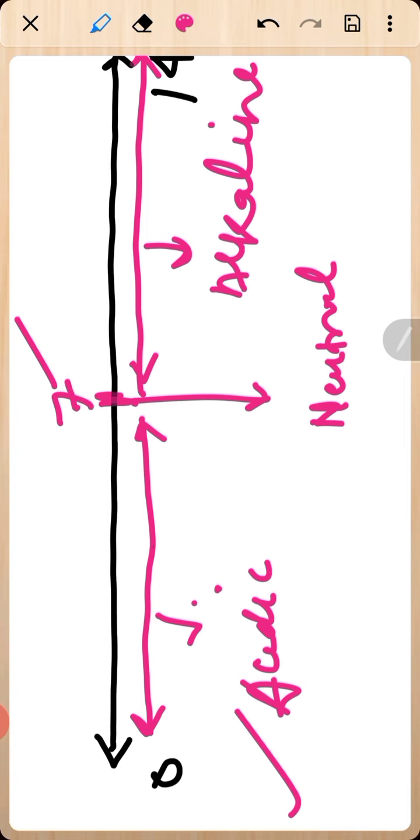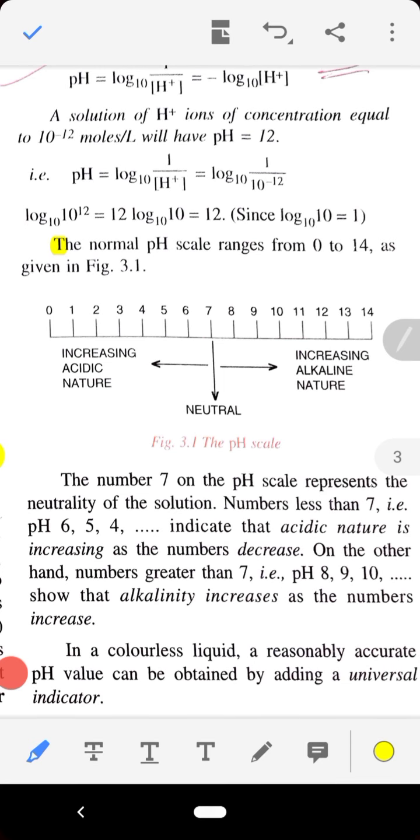In the earlier numerical, the pH value we got was 9. It means the solution was alkaline in nature, because it comes under the range of 7 to 14. I hope you people understood about pH. Clear? And if a numerical comes, you people can easily solve it.